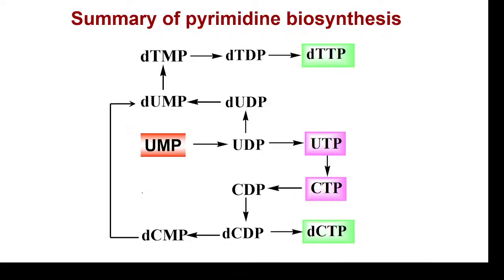Okay. So summary of pyrimidine biosynthesis. De novo synthesis requires 6 steps. Initially it will form uridyl monophosphate UMP, which is converted to UDP and UTP, and it can form deoxy UDP and then deoxy UMP, which will form deoxy TMP, and then it can undergo phosphorylation to form deoxy TDP and deoxy TTP. Okay, this UTP can also further form CTP, CDP, and then deoxy CDP, and then deoxy CTP and deoxy CMP. Okay.